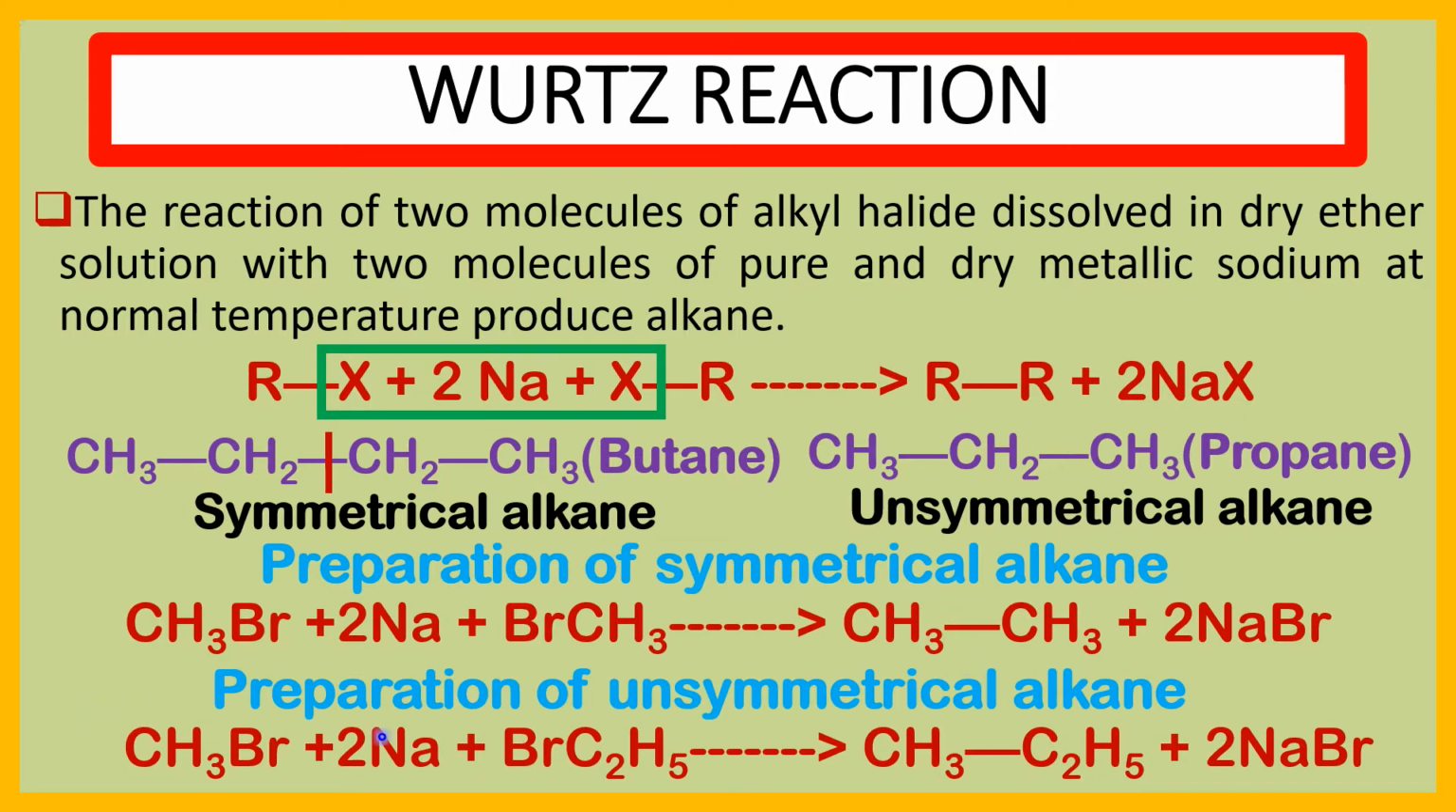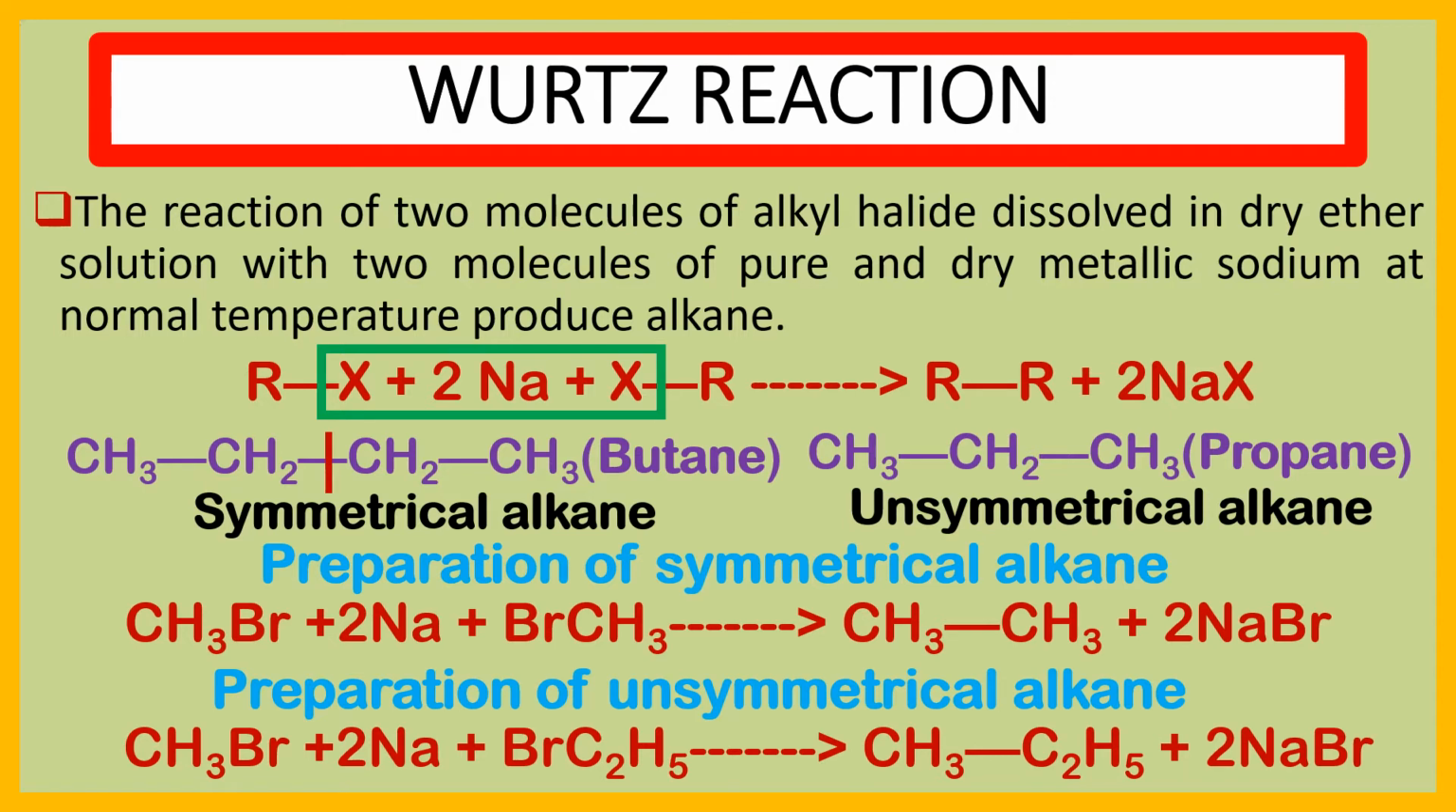And for the preparation of unsymmetrical alkane, we take two different types of alkyl halide. Here we take one molecule of methyl bromide and another molecule of ethyl bromide, C2H5Br, or we can write it CH3CH2Br. This reaction produces propane, CH3C2H5 or CH3CH2CH3. Propane is an unsymmetrical alkane.